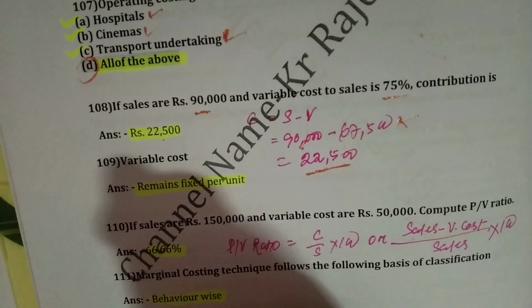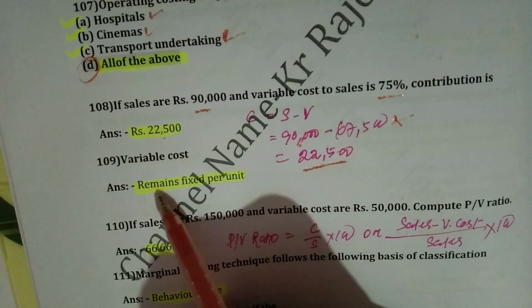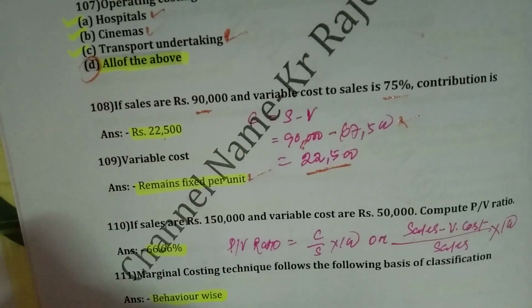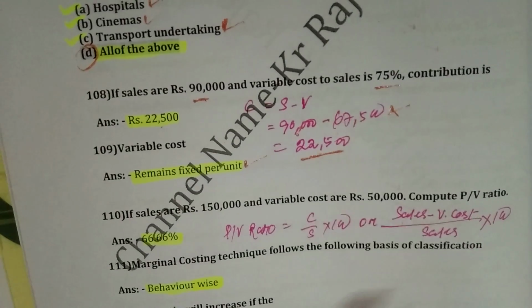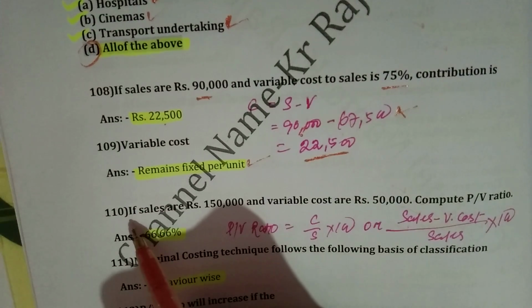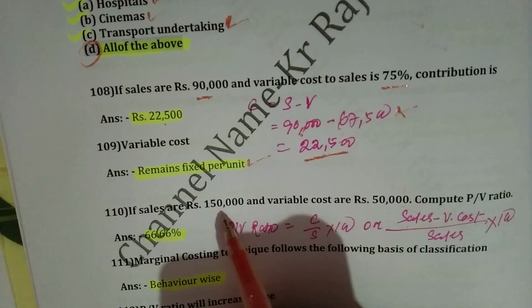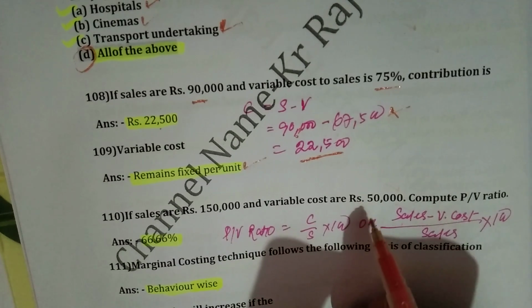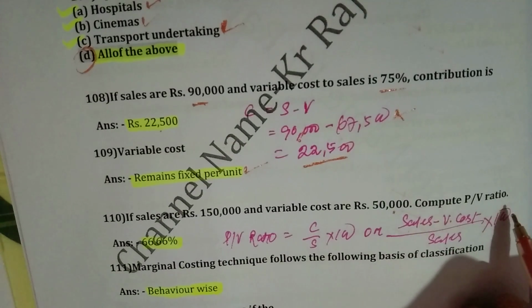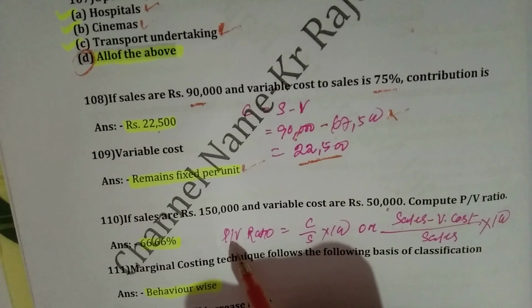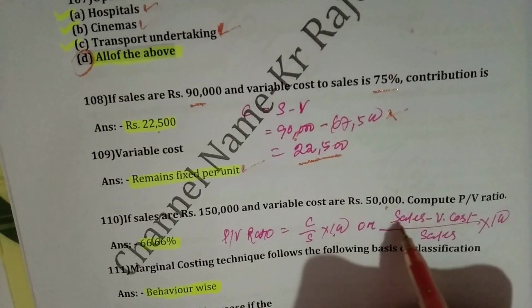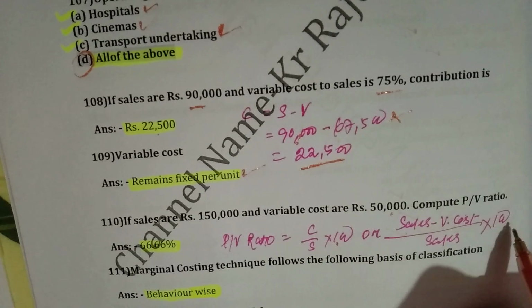Then question number 109. Variable cost remains fixed per unit. Question number 110. If sales are rupees 1,50,000 and variable cost are rupees 50,000, then compute PV ratio. The formula of PV ratio is contribution divided by sales into 100, or sales minus variable cost divided by sales into 100.